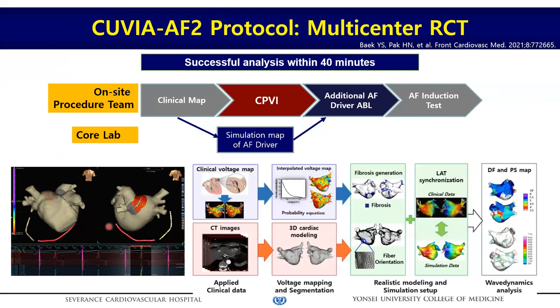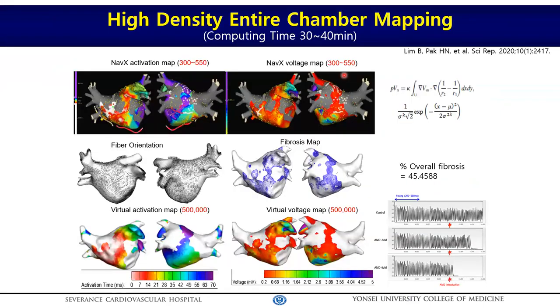And then we integrated clinical mapping data into AF modeling and induced virtual AF at the localized dominant frequency site. We can generate the DF map within 30 to 40 minutes during the PV isolation procedure. After PV isolation, modeling-guided mapping information is given to the operator for the additional ablation of the dominant frequency site. This is a synopsis of QBI, reflecting personalized anatomy, histology, and electrophysiology.